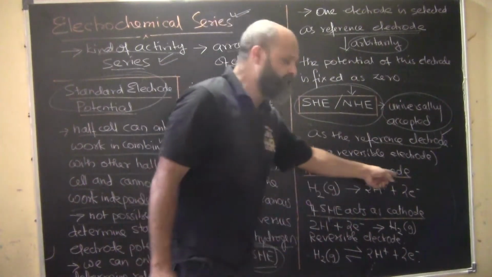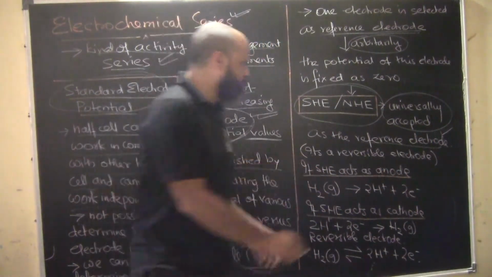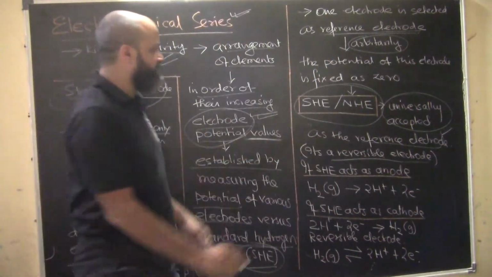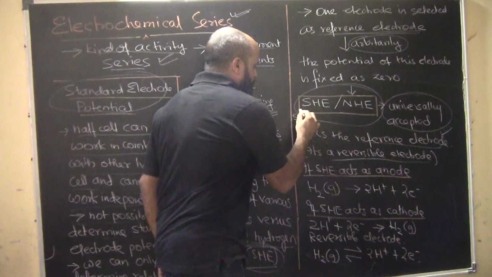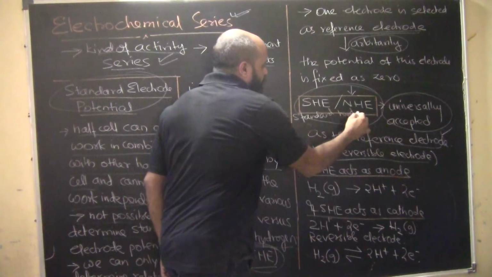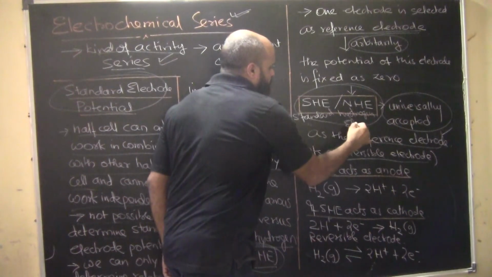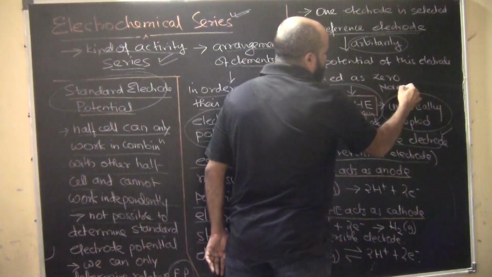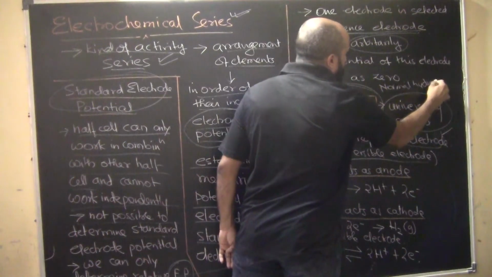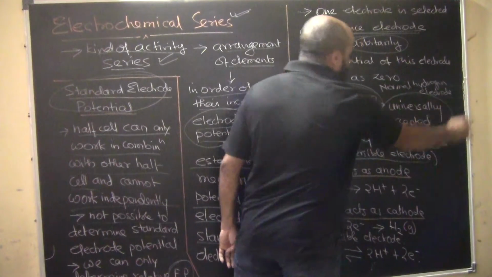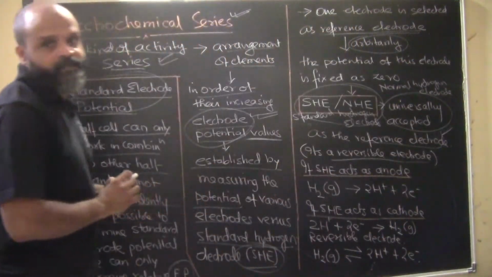So if SHE acts as an anode... this is also known as a reversible electrode. We'll understand why it is known as a reversible electrode. The standard hydrogen electrode, or the normal hydrogen electrode, is also known as the reversible electrode.